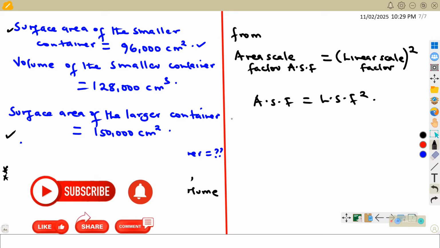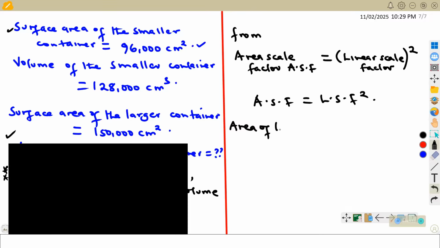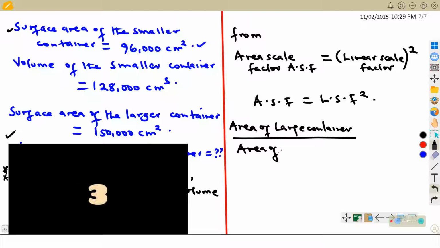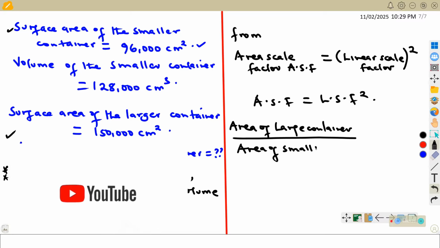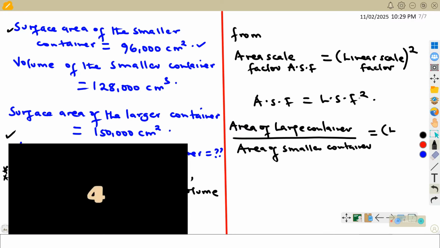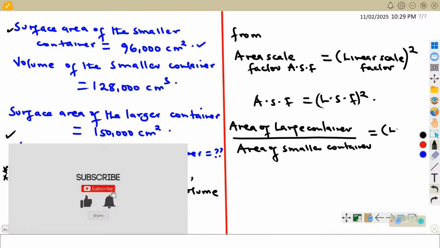So how do we get area scale factor? We get it by getting the area of the larger container divided by the area of the smaller container. This should be equal to the linear scale factor squared.